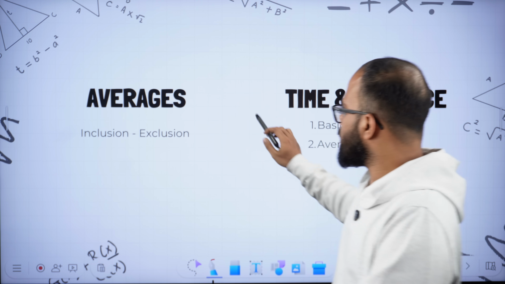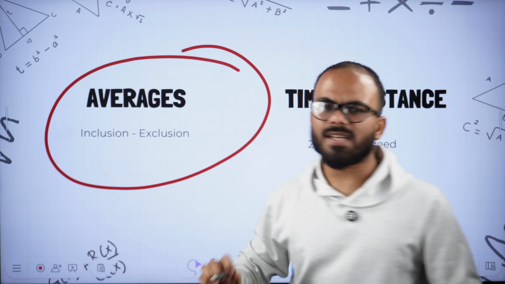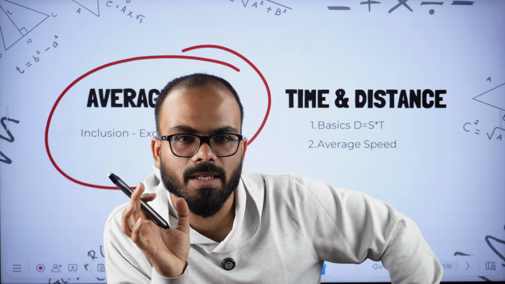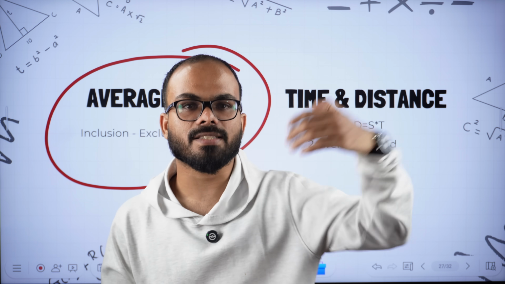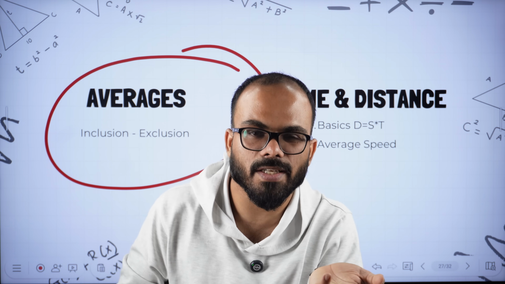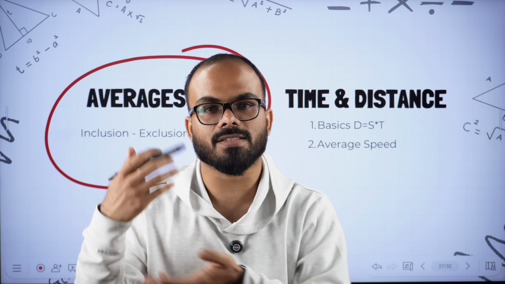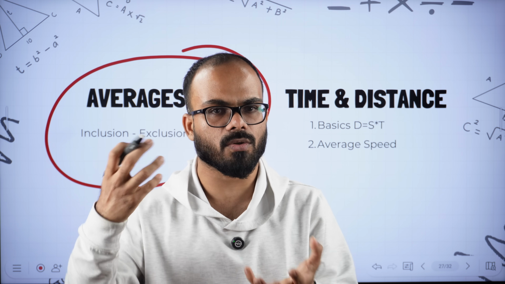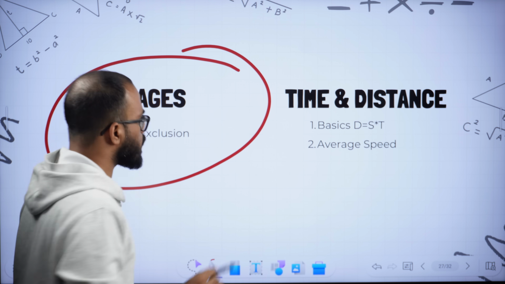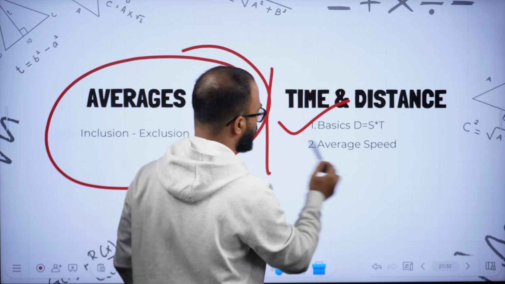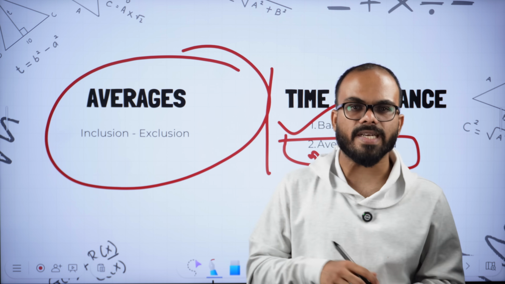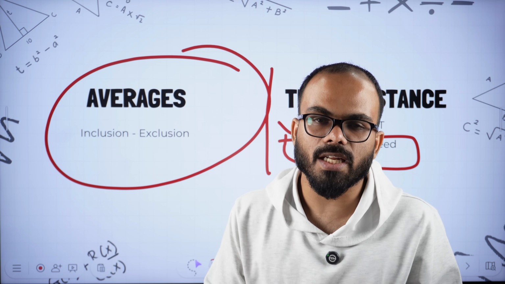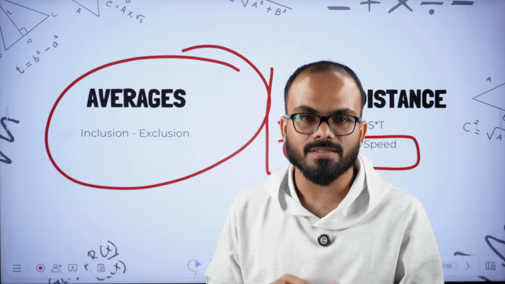The next chapter is averages. Within averages, the questions are very basic and easy. Be good at inclusion and exclusion. For example, a teacher left, what is the change in the class average? Or 5 students have joined, what is the change in the average of marks? Or those kinds of inclusion, exclusion questions. Time and distance, the questions are very basic, but be good at average speed. This topic is important.